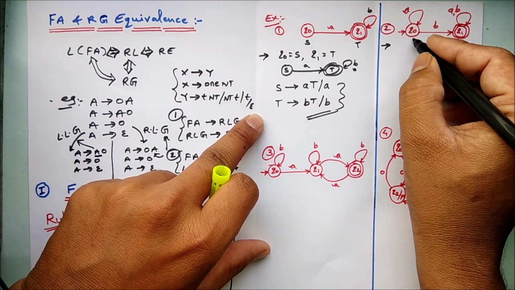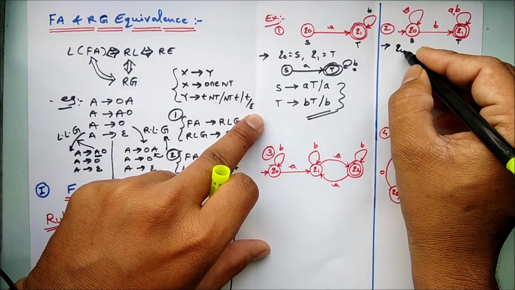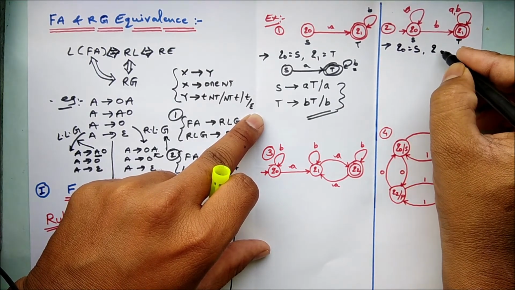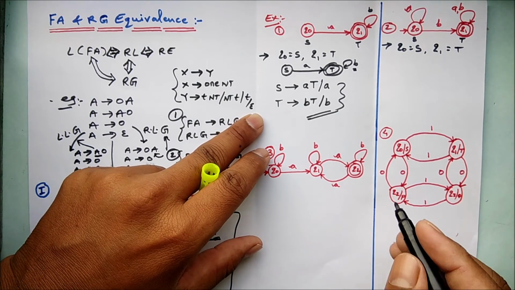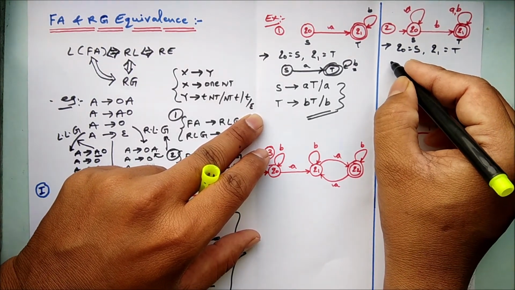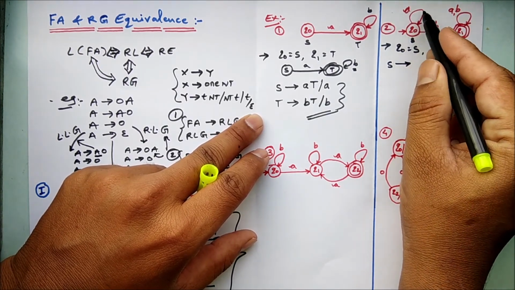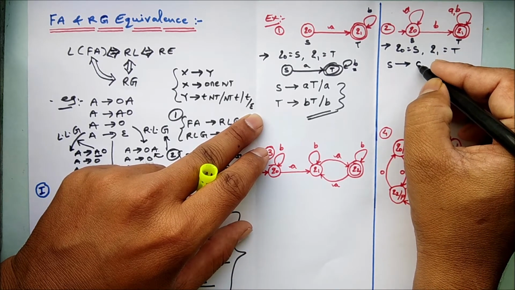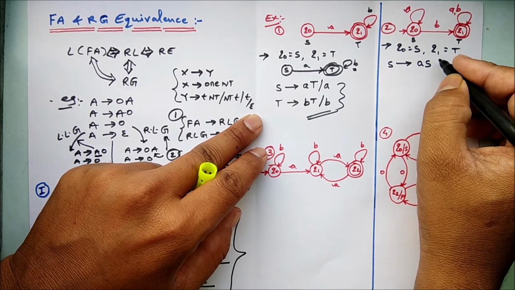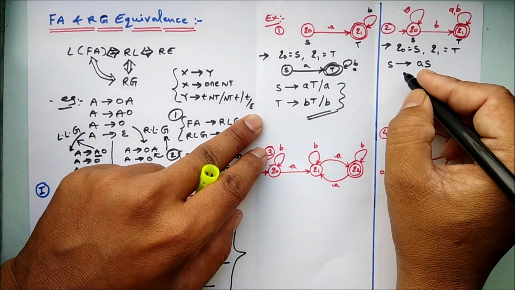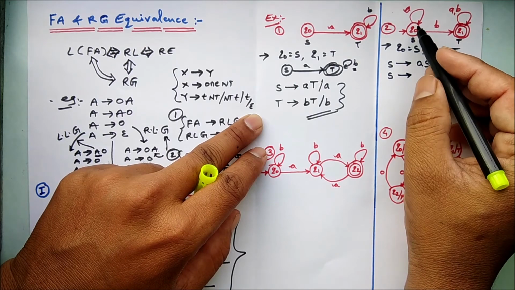Let's consider again Q0 as S and Q1 as T. So let's call Q0 as S and Q1 as T. Now see how this can be written. I will write the production rule for S. S is transiting to itself first. So what I will write here is A S, and as it is a non-final state, it is not necessary to write the slash and so on.